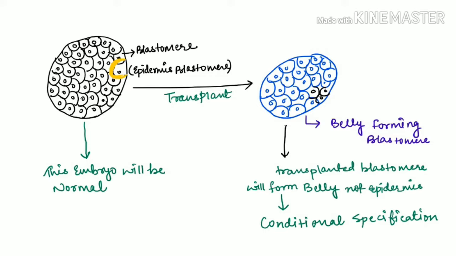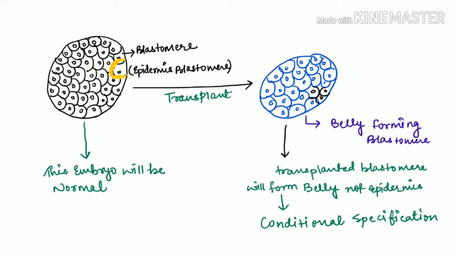Now let's see what is happening with the first embryo from which we transplanted this epidermis-forming blastomere. The main thing is that this embryo will be normal. Although we have removed this epidermis-forming blastomere, the embryo will still be normal because the rest of the blastomeres will compensate for the loss, because at this stage the cells are only specified, they are not determined.